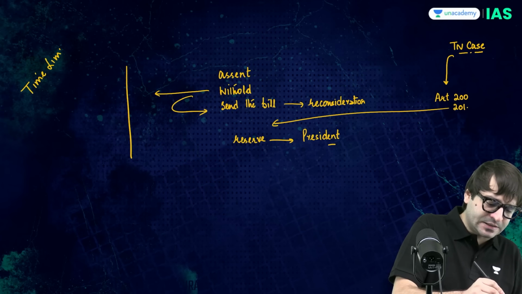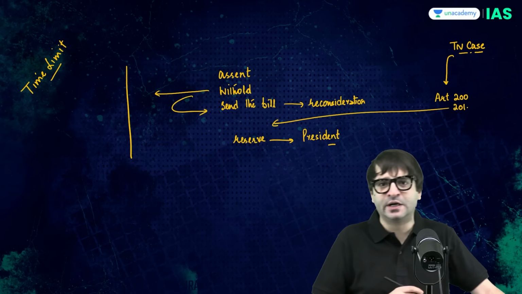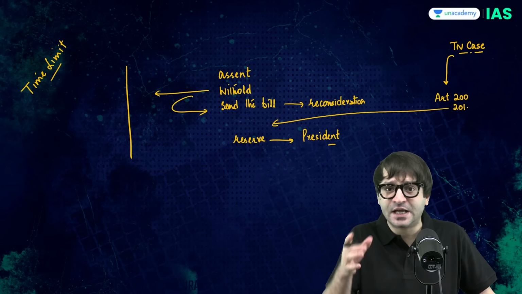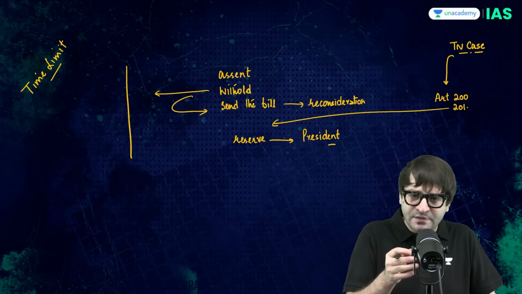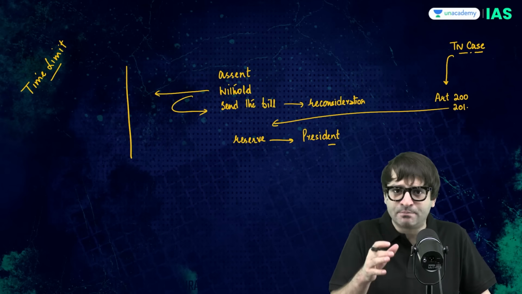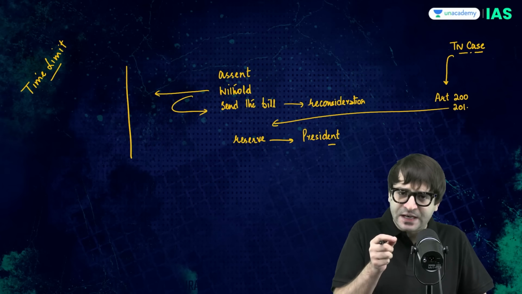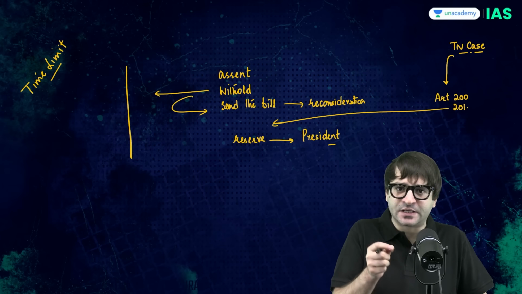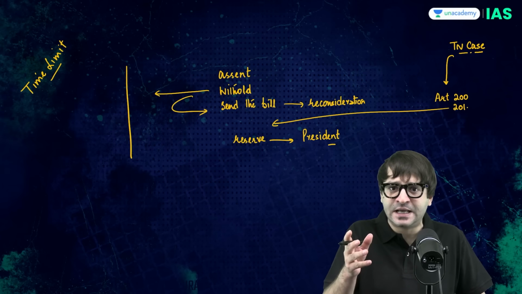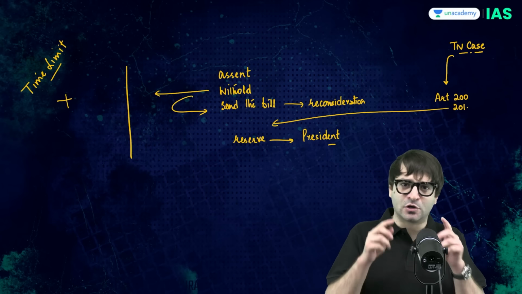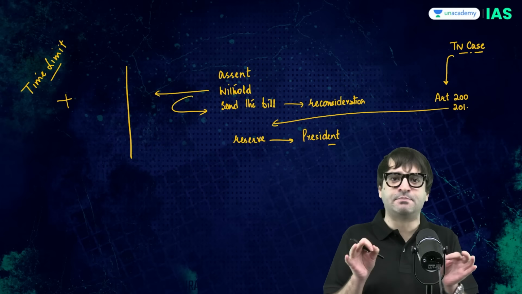mentioned in either Article 200 or Article 201. If the governor has to give his assent, in how many days? Not mentioned. If the governor has to withhold or send the bill back for reconsideration, in how many days? Not mentioned. The governor will have the power to reserve a bill for the consideration of the president. In how many days? How many months? How many years? Not mentioned in the Constitution. The Constitution is silent on this time period.